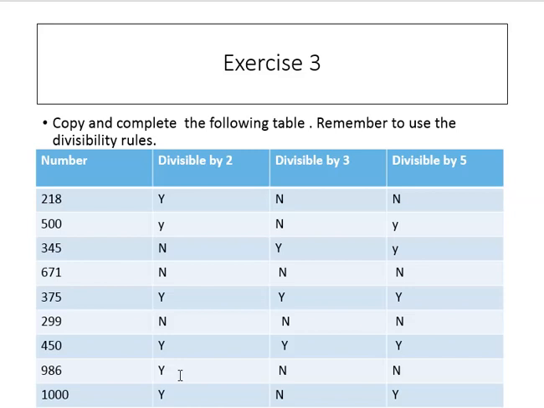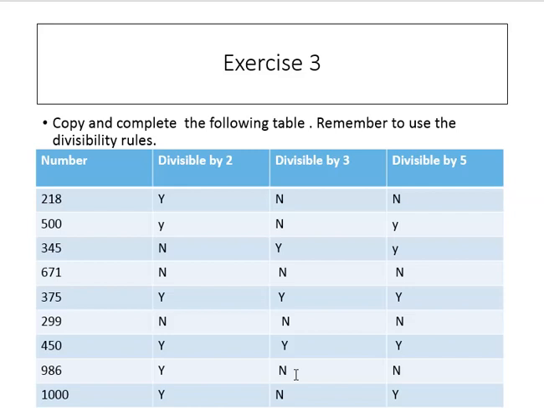986. 2 4s are 8, 1 carry, 2 9s are 18, 2 3s are 6. Yes, so 986 is divisible by 2.